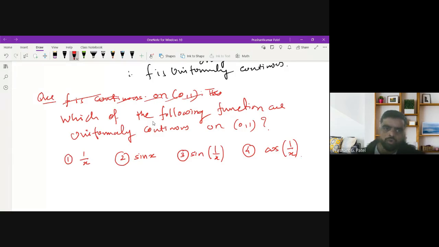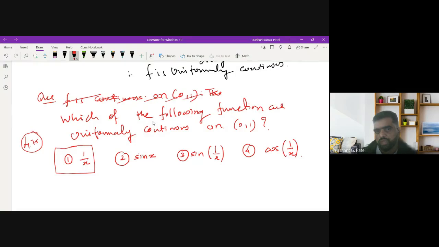What about the statement 1, means what about this function 1, is it uniformly continuous? What are the question's marks? It is 4.75, in part C. The question was asked in part C of the NET examination, with marks 4.75.